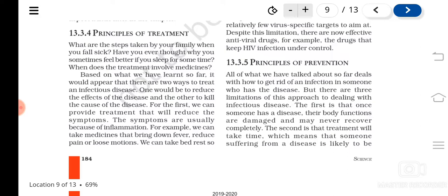So one approach is to reduce the symptoms. Paracetamol is an antipyretic; it can reduce the body temperature. The symptoms appear due to the inflammation of the body, the way by which the body reacts to the microorganism. Likewise, the symptoms can be reduced.